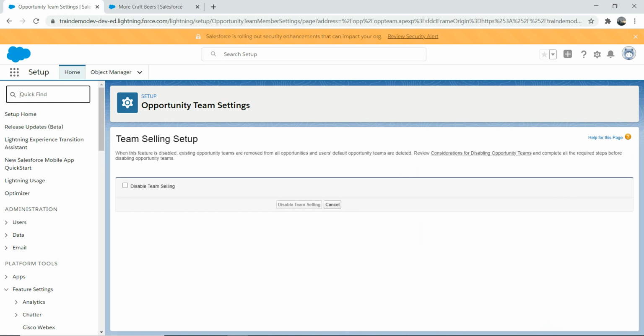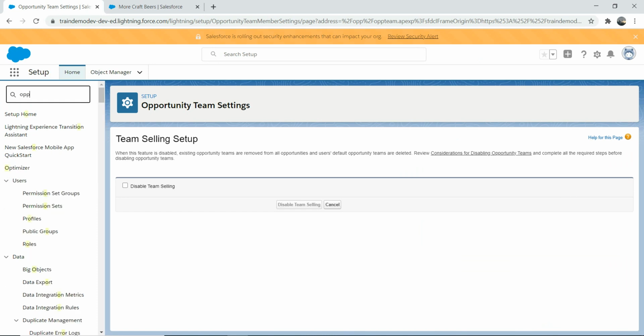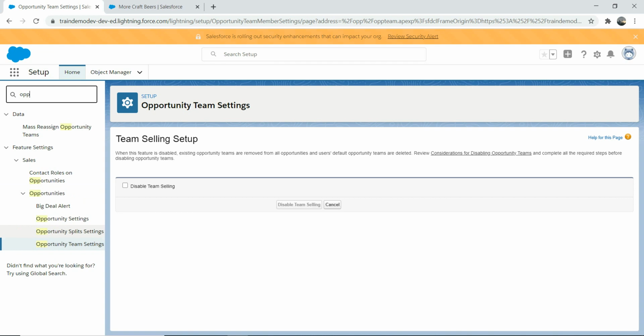Okay, so look for opportunity again, search for it. You see, now there's a difference here, right? You can see opportunity split settings is visible. Before, when we started for the first time, when opportunity team settings were disabled, opportunity split settings were invisible to us. Now, since we enabled it, you can see the split settings.